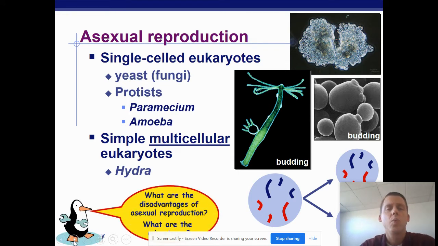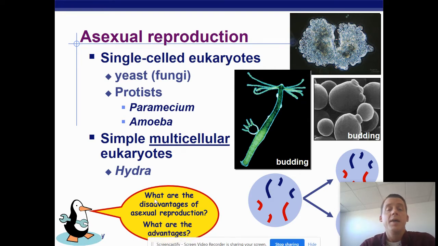All right. So the penguin is asking, what are the disadvantages of asexual reproduction? And then it's asking, what are the advantages? So the advantages I've mentioned several times now. It's fast, it's easy, it doesn't cost too much energy. But there are some disadvantages.